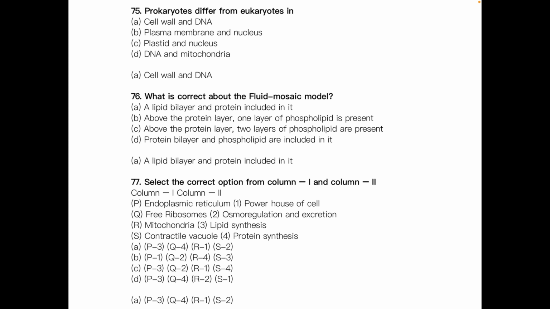Free ribosomes help in protein synthesis, that is also correct. Q4 is correct. Mitochondria is the powerhouse of the cell, that is correct. R1. Contractile vacuoles are for osmoregulation and excretion, that is also correct. So option A is correct and the answer given is correct.